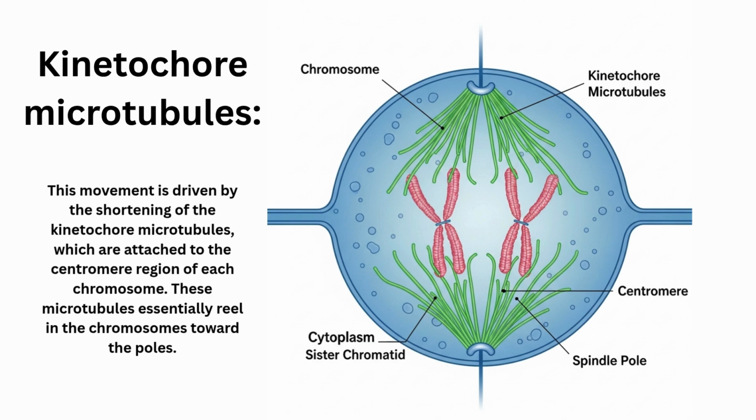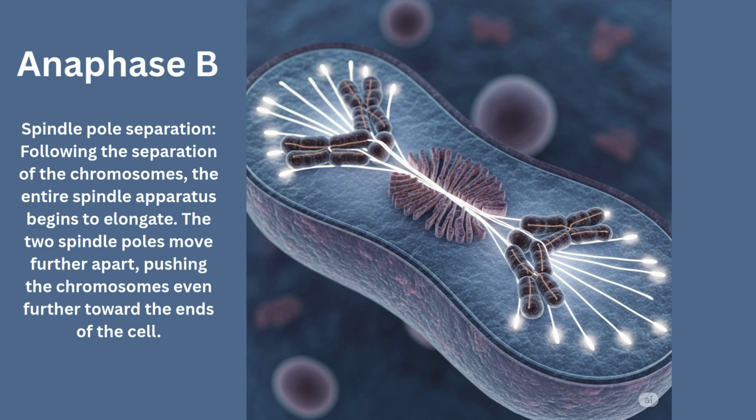Kinetochore microtubules. This movement is driven by the shortening of the kinetochore microtubules, which are attached to the centromere region of each chromosome. These microtubules essentially reel in the chromosomes toward the poles. Anaphase B. Spindle pole separation.